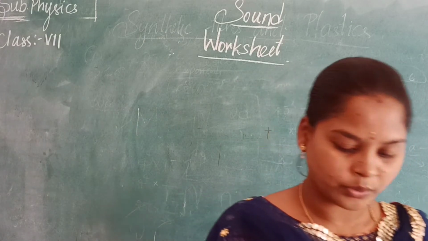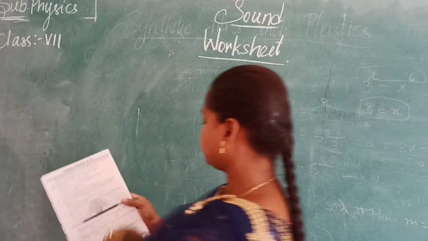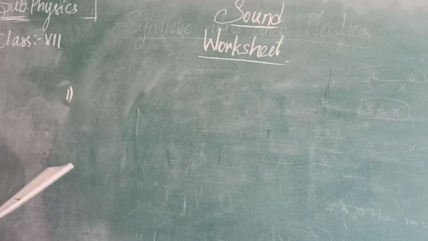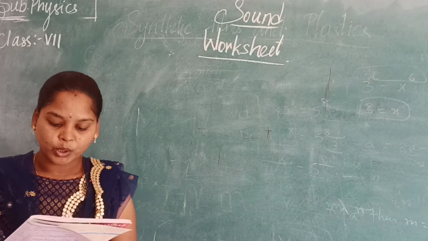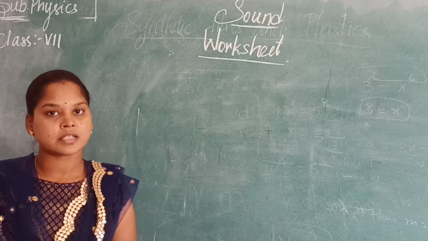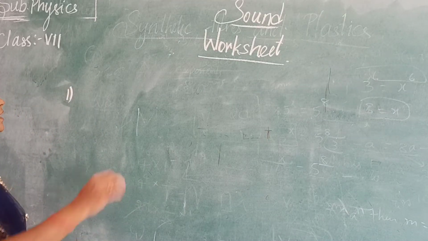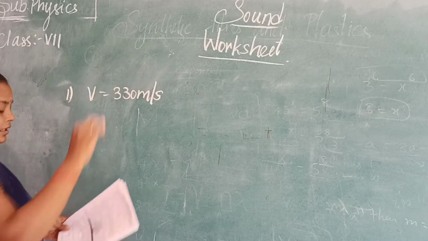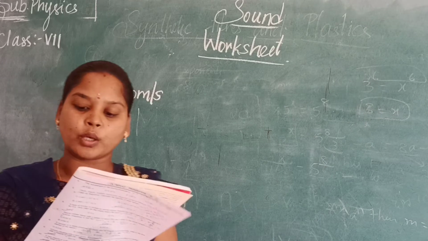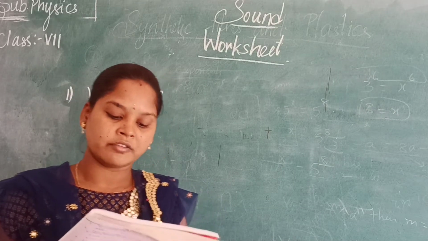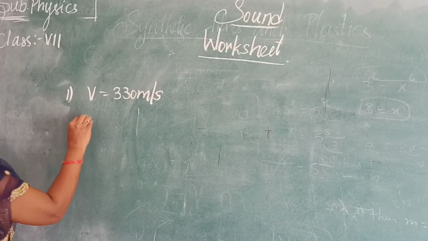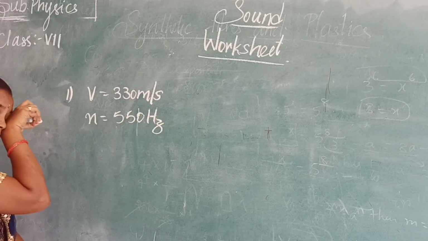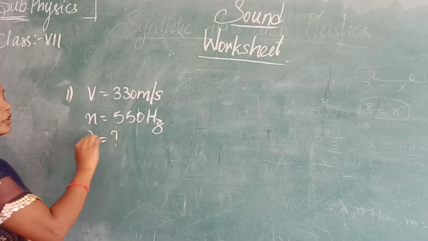Now let us start the worksheet. First one. Sound travels with a speed of about 330 meters per second. So V is equal to 330 meters per second. What is the wavelength of sound whose frequency is 550 Hertz? The frequency is 550 Hertz, and we have to find the wavelength, denoted by lambda.